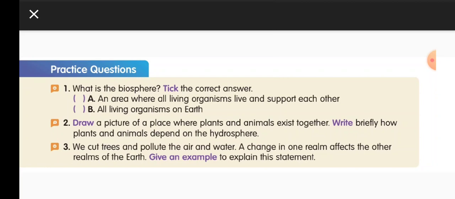Each realm is connected to each other. So what happens when you cut trees? The air gets polluted and the water also gets polluted. It will affect all the living things like plants, animals, and humans. So write a detailed answer point-wise. Read the lesson, then you can write the answers very well.